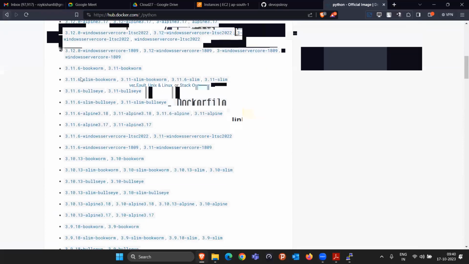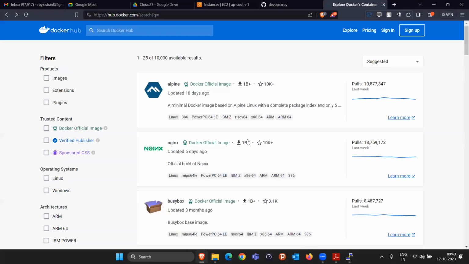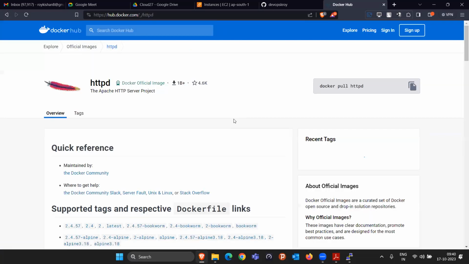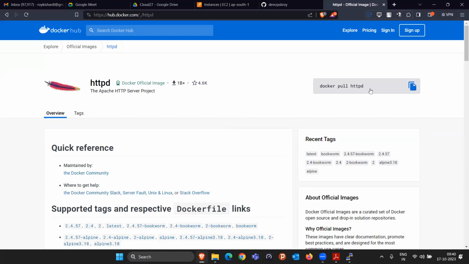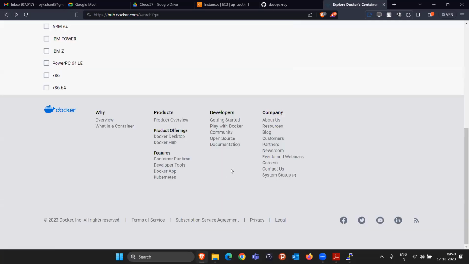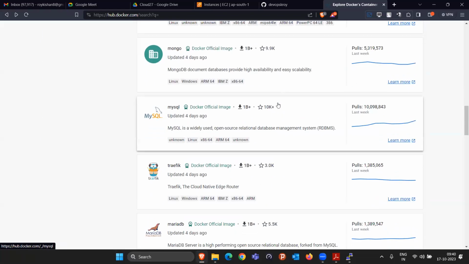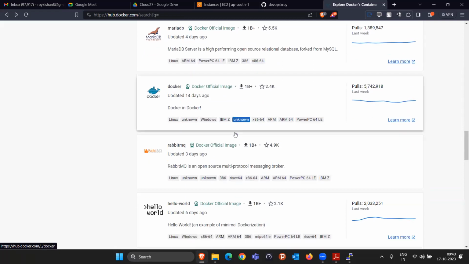Similarly, there are some other images that are quite popular, like HTTPD. This image we will actually try to create from scratch, but it is available also. If somebody pulls this image, then the HTTPD website everything will be installed automatically, so you don't have to install it. But I will show you how to manually create our own image, which will host the Apache website. That type of thing we can also do. And then how to make our website public while running from Docker. All these things will be seen.